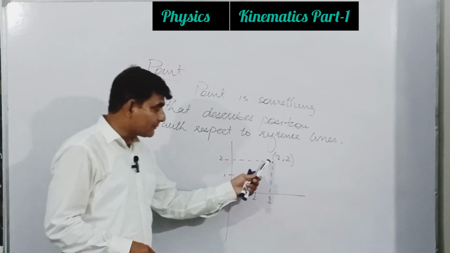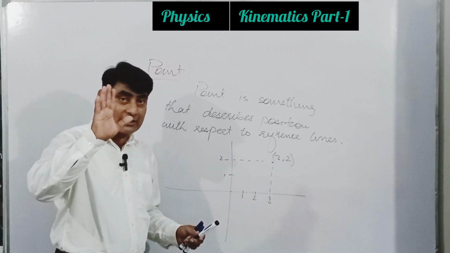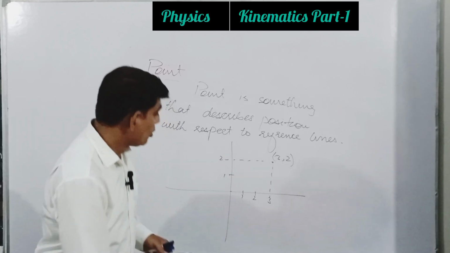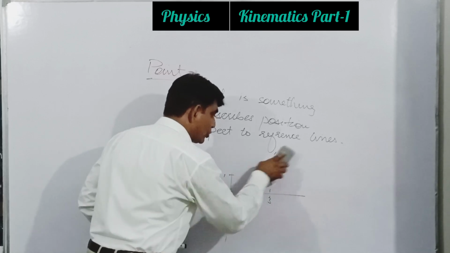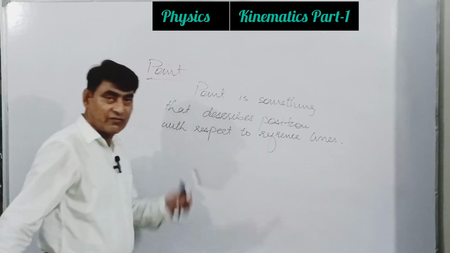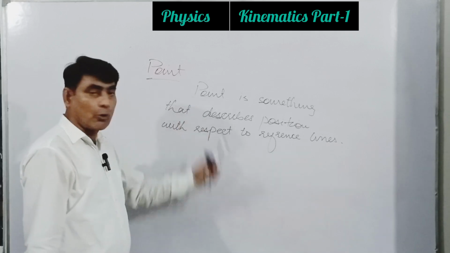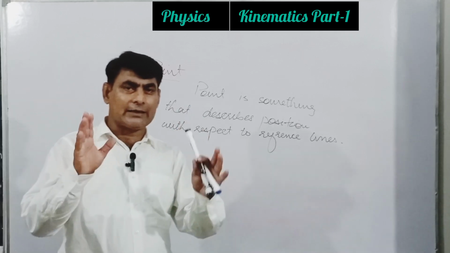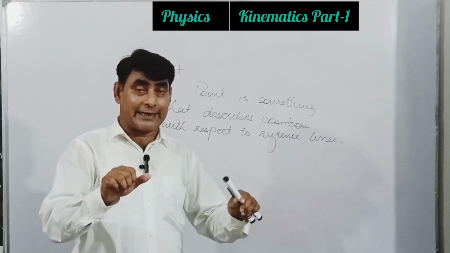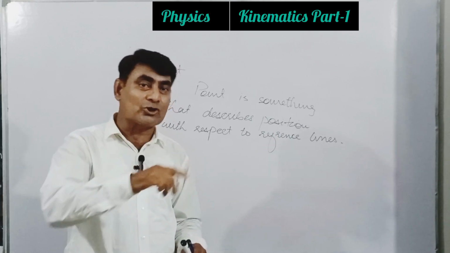Okay, now if this point is moving, there must be a change in position. So we have cleared first of all what a point is. If we have a clear concept of position, then we will be able to explain what change in position is.